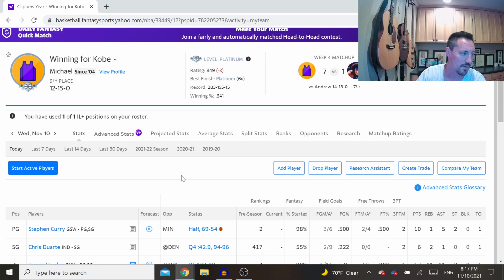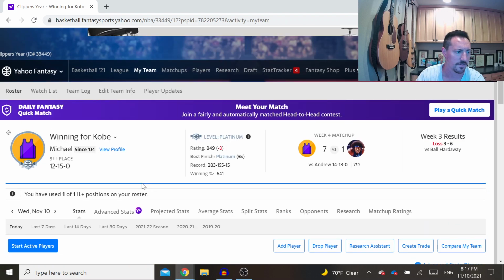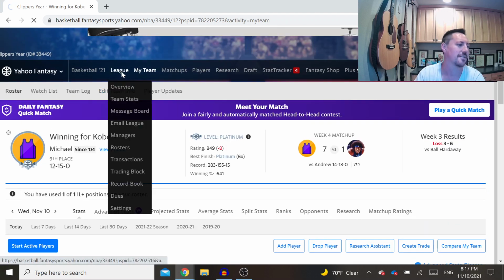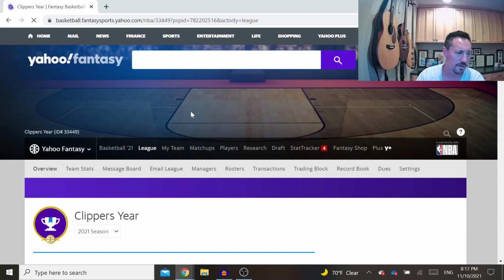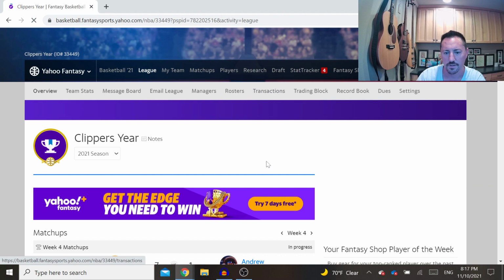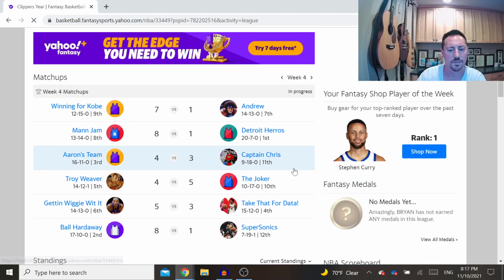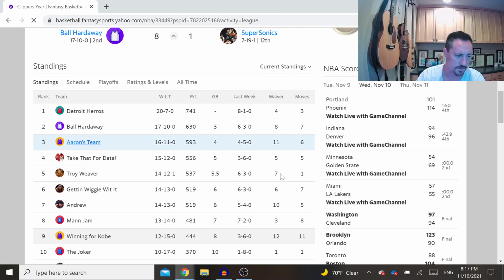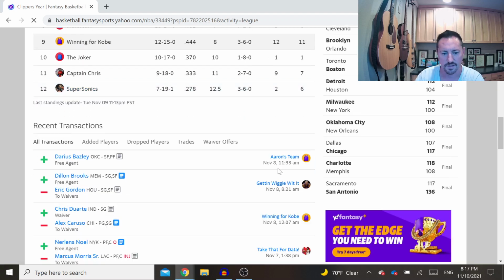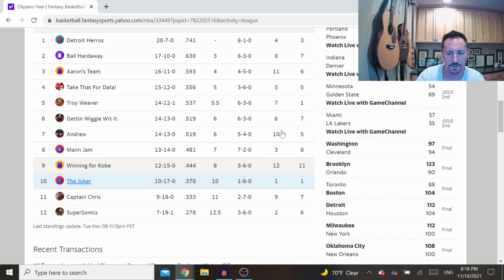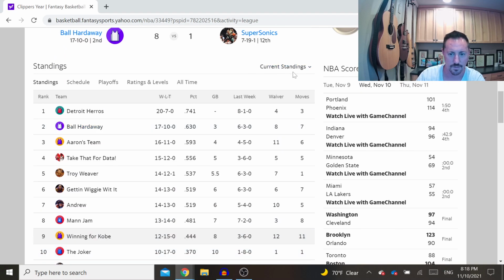So anyway, you always want to be able to do a little bit of statistical analysis on your team. So one way you can do that is on the Yahoo website, and you can only do this on the website. If you're on your phone, you can still do this. You just have to go to your browser and redirect it to the fantasy page. On my phone, it does this annoying thing where it keeps trying to open the app for you, but you just have to ignore that, and you have to keep going to the actual website in your browser.